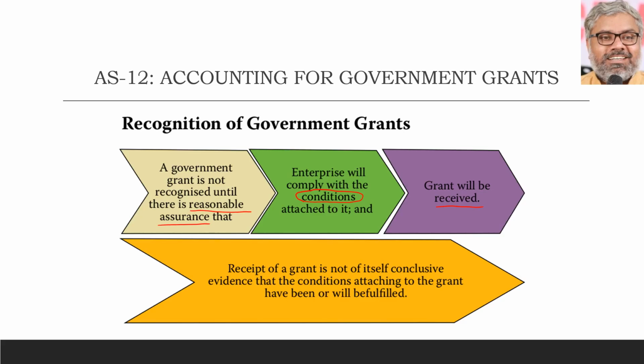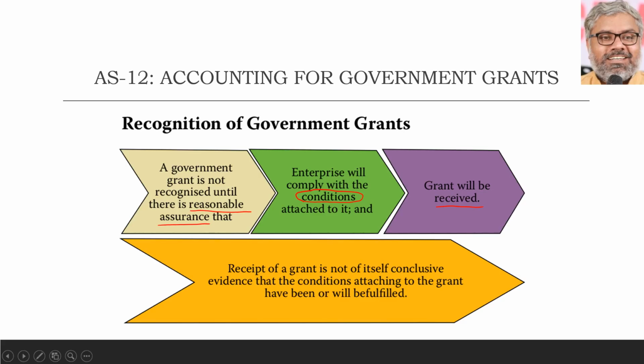The organization has to check itself whether it has the ability to comply with the conditions attached to that grant. Then look at the other point, whether the grant will be received. Not necessarily on a receipt basis, but at least there should be reasonable assurance that the grant will be received. If yes, then only recognize the government grant. Otherwise, don't recognize it. Even if you have received it, you may have to recognize it as a liability, not as a grant, as income, or even as your own capital or reserves and surplus.